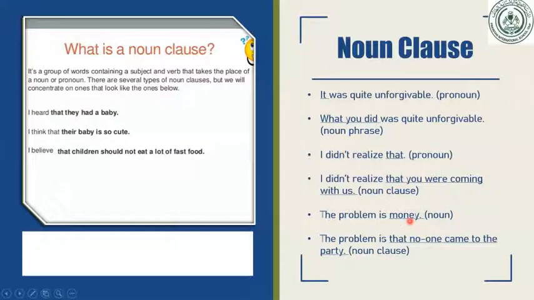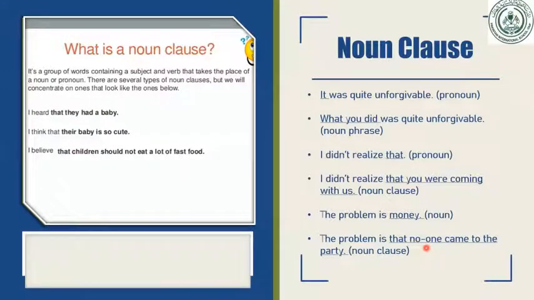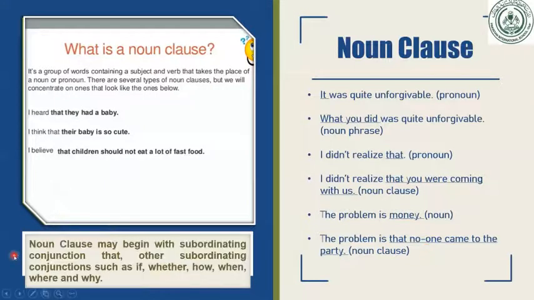Here the single word is a noun, here we have many words and they have a verb. Came is a verb and no one is a pronoun and it is working as a subject. Okay, dear students, so this is the difference between a single noun or a pronoun and the noun clause. I will help you more to know about noun clauses, which may begin with a subordinating conjunction.